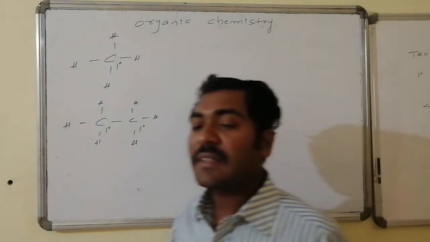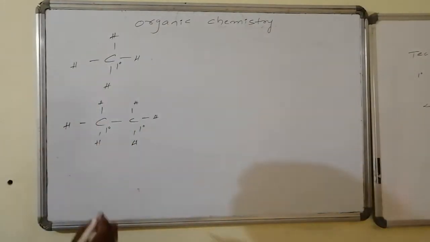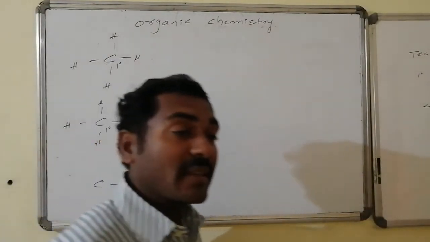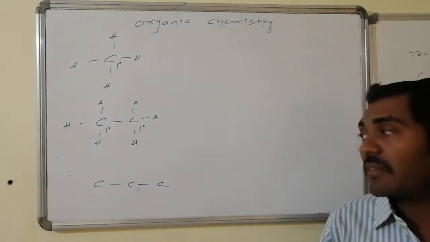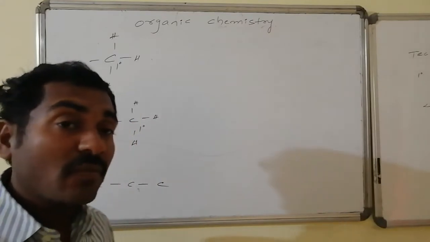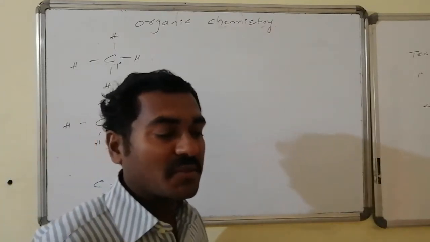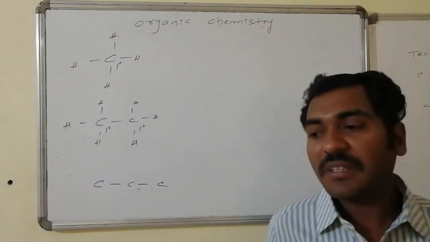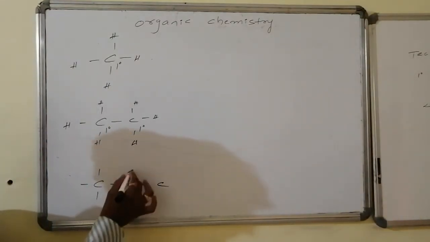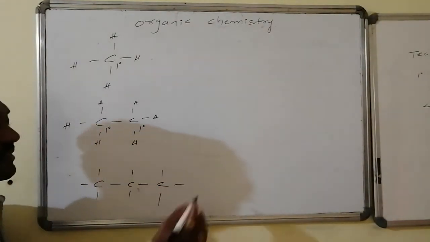If I extend the chain with 3 carbon atoms, for the generalization, 3 carbon atoms are connected one with other through single bonds. The remaining valencies associated with the carbon I will fulfill with the hydrogens. Let us see here, how many are there? 3. How many are there? 2. How many are there? 3.